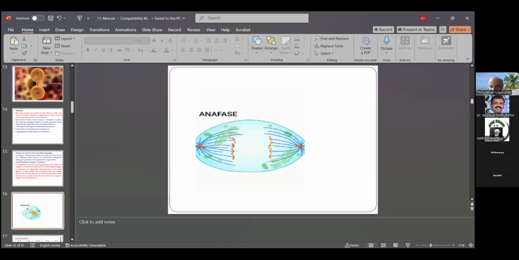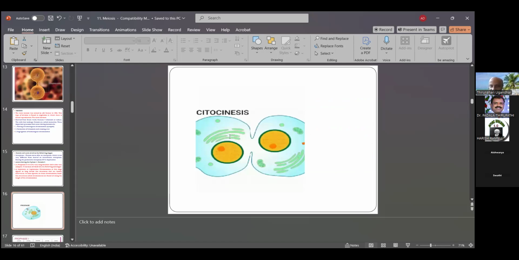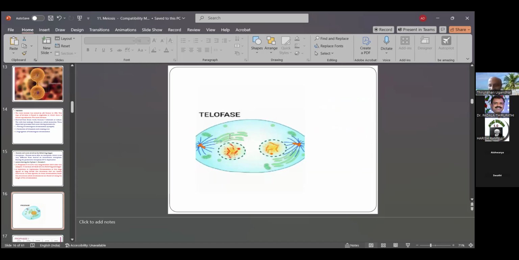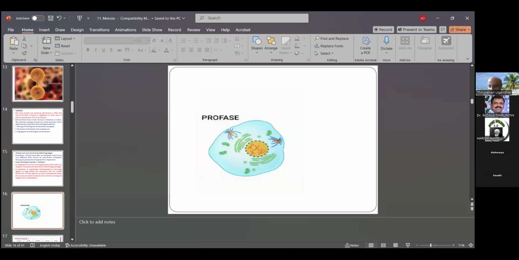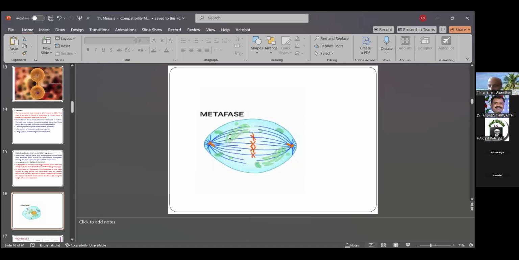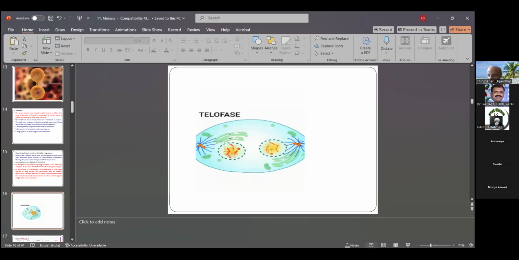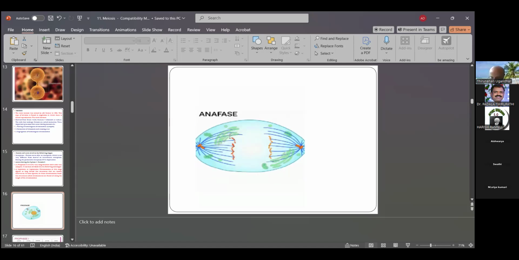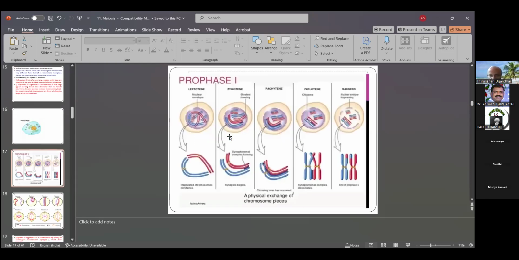Prophase, metaphase, anaphase, telophase, and cytokinesis are all important, and occur inside the cells of the sporogenous tissue, the anther or ovary. This is also prophase.